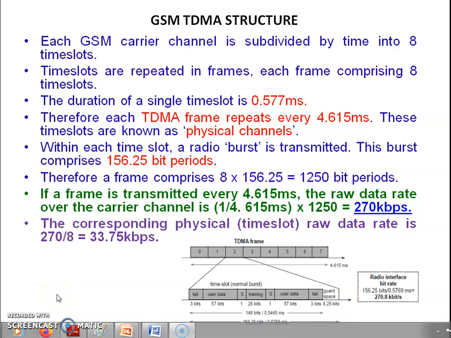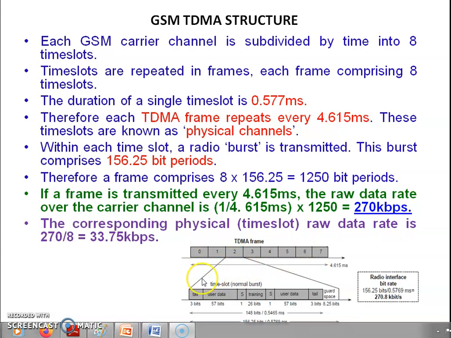Dear students, I am continuing from the last point which I have discussed in the last session. It is about the duration of a single time slot, which is 0.577 milliseconds. Just give a look here at the bottom of the screen. There it has shown the 8 total users in one time division multiple access frame, for one user, this is user 1, 2, 3, so 0 to 7.